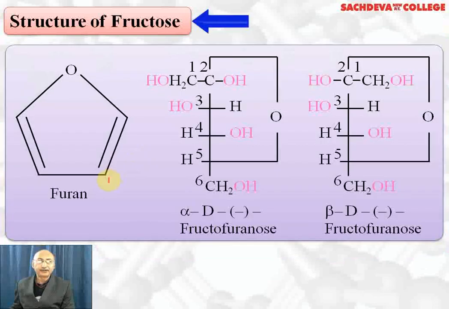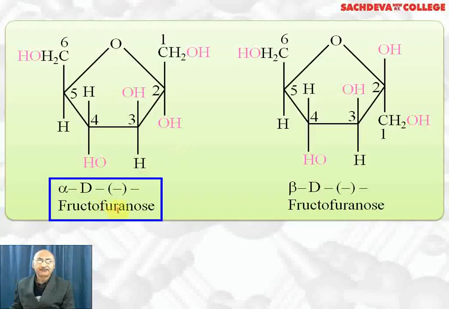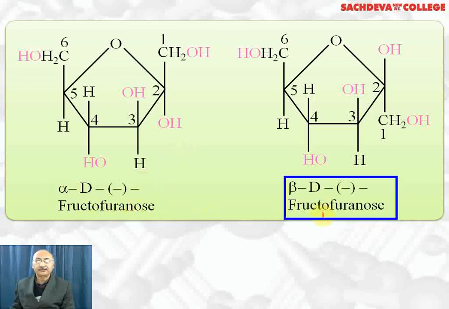Structure of fructose has furanose structure. It is the structure of alpha D fructofuranose and it is levorotatory. This is beta D fructofuranose. This is also levorotatory, and these differ in position of OH group on the first carbon. Here we have got on right hand side, here we have got on left hand side. This is alpha D fructofuranose and this is beta D fructofuranose. These are cyclic structure of alpha fructose and beta fructose. And furanose structure has 5-membered ring, whereas pyranose structure has 6-membered ring.